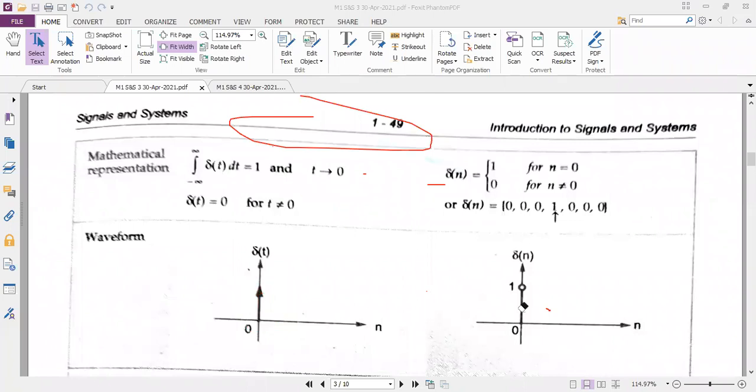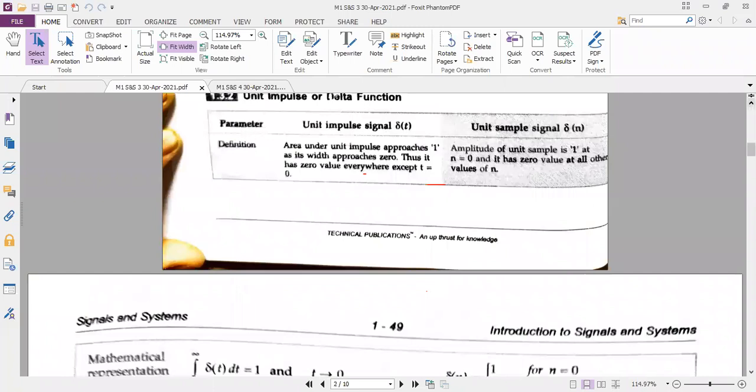So I will just again go back to the definition. I will show you. So unit impulse function is a delta function. I will tell you why it is delta function. You can see here in the definition itself, they have used delta of t. Unit impulse signal, how to represent it? It is represented using del function. That's why it is also called as delta function.